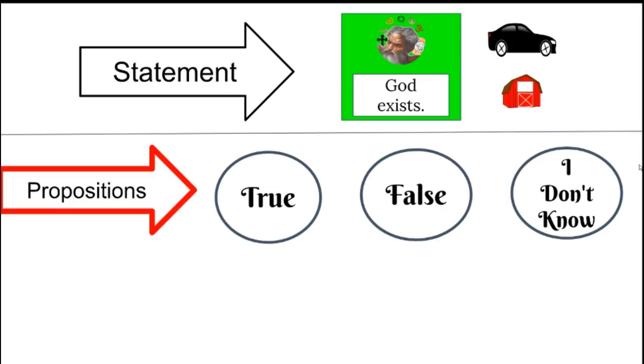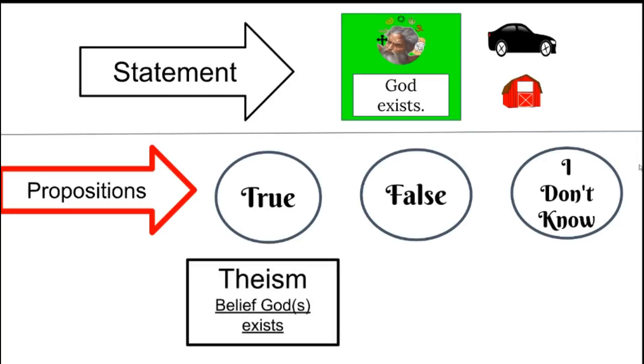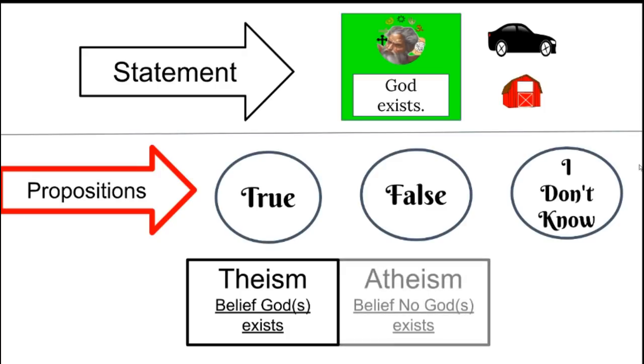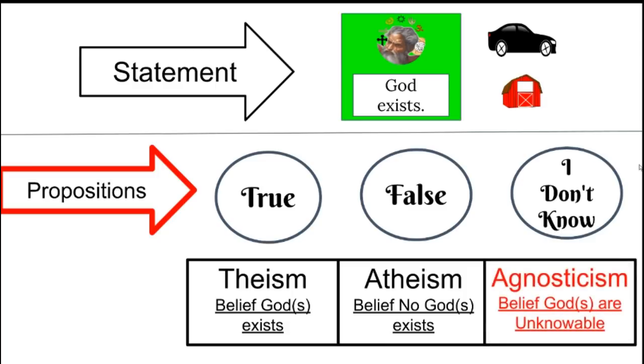But let's specifically look at the statement God exists. So with God exists, we can still have true, false, or I don't know. But we have separate words that identify each one of these propositions. For instance, when we say that proposition is true that God exists, we're calling that theism, the belief that gods exist. Atheism is when the person is asserting that the statement God exists is false, and that's the belief that no gods exist. And when a person states that they don't know that gods exist, that's the proposition of agnosticism.